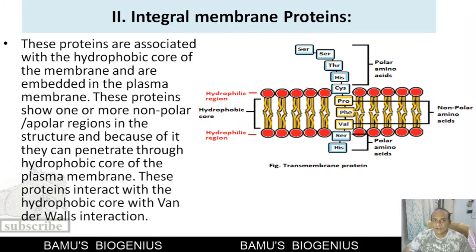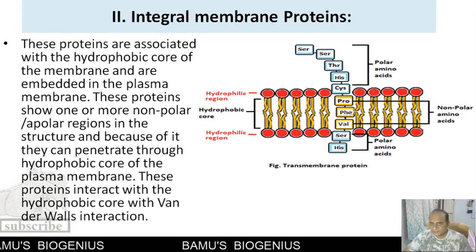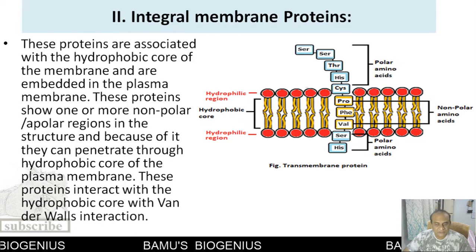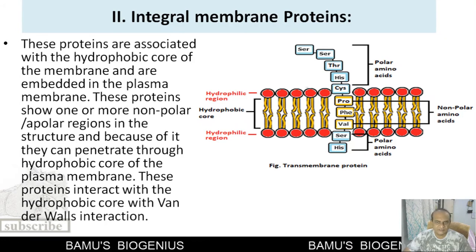Now, how can these integral membrane proteins penetrate through the hydrophobic region of the plasma membrane? That is because these integral membrane proteins have sequences of non-polar amino acids.